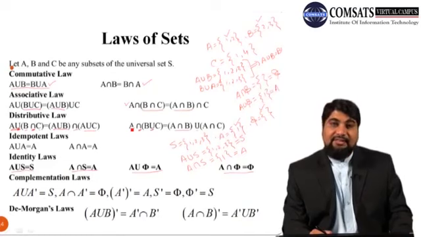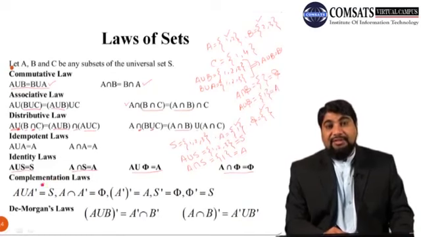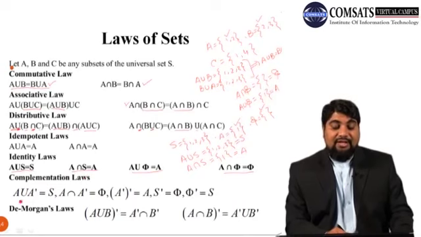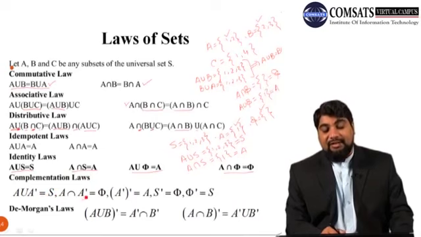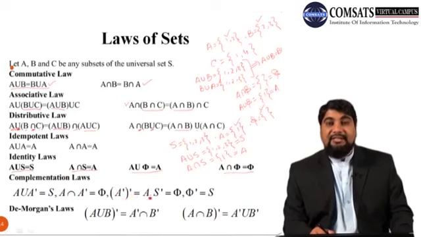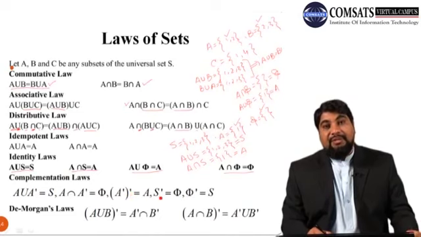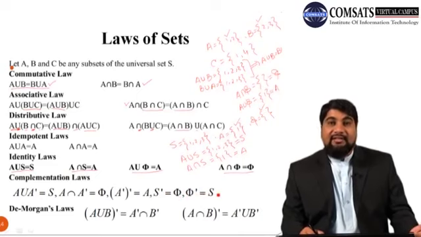Similarly you can verify the rest of the laws. Next we discuss the complementation laws. A union A complement is S, A intersection A complement is empty, and A double complement is the set A itself. So you can say that the double complement cancels out. The complement of the universal set S is the empty set, and the complement of empty is the universal set.